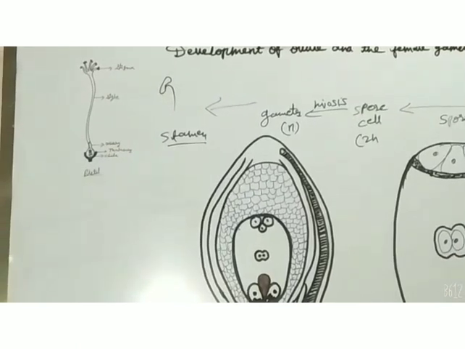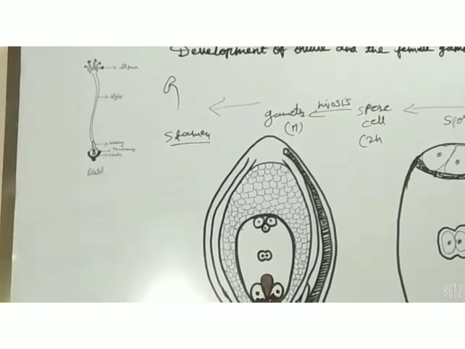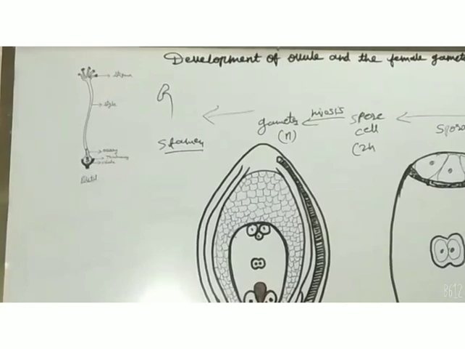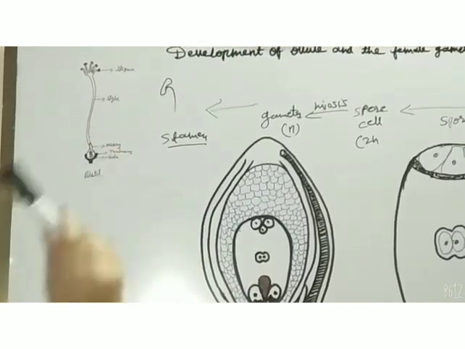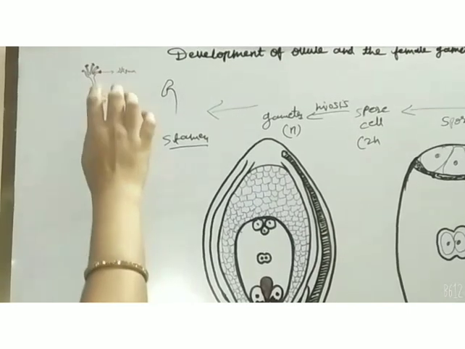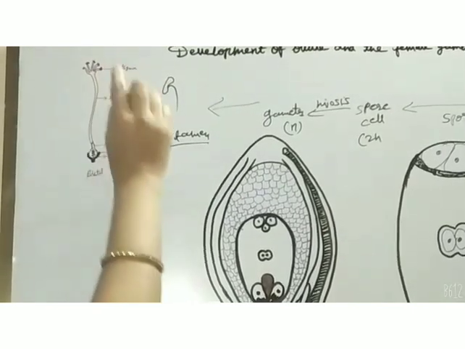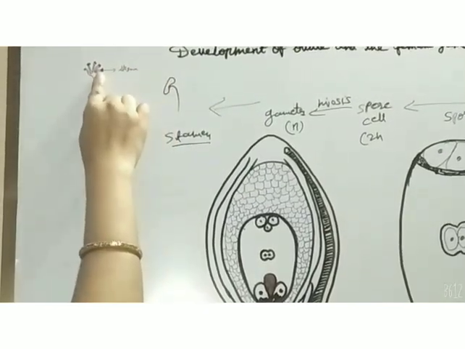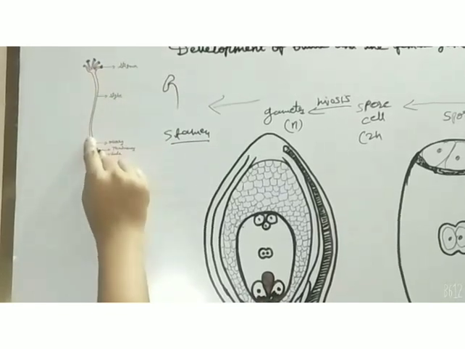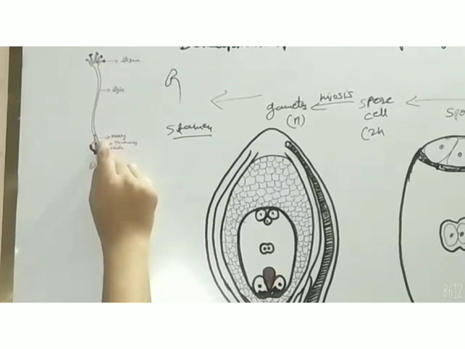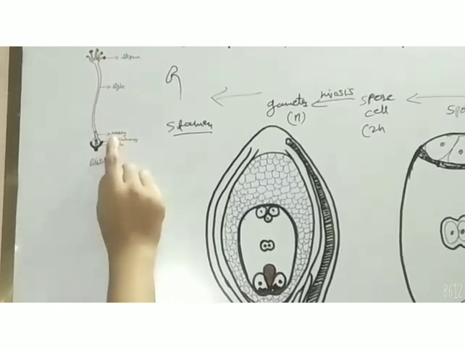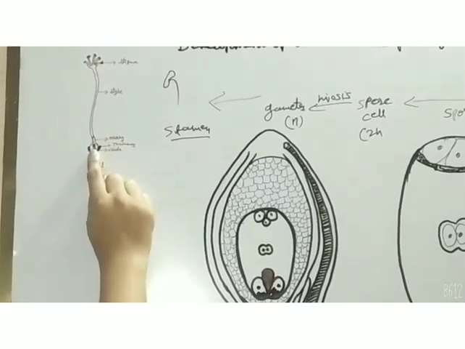Students, earlier I taught you the structure of the stamen and pistil. We have studied the detailed structure of the anther also. The pistil consists of three parts: the stigma, which is the sticky tip, the style, a long slender tube, and the last, the base, which is swollen, called the ovary, which bears the ovule in it.